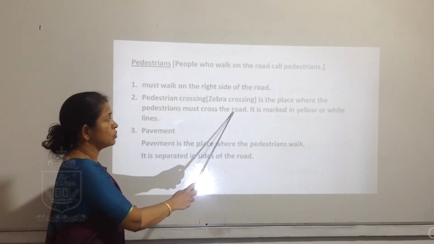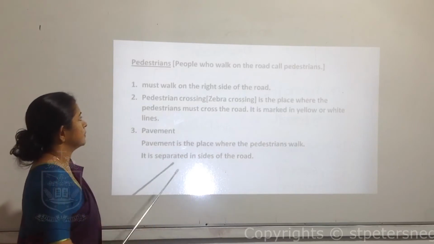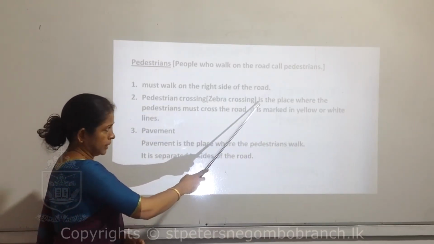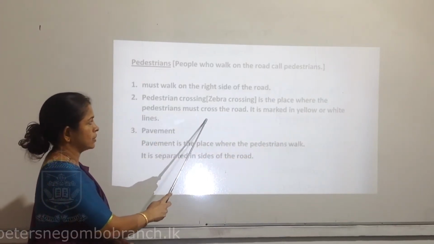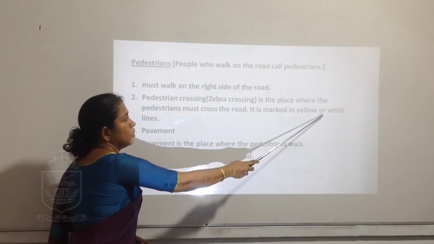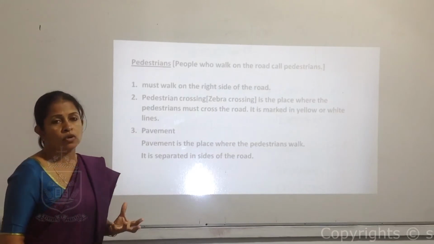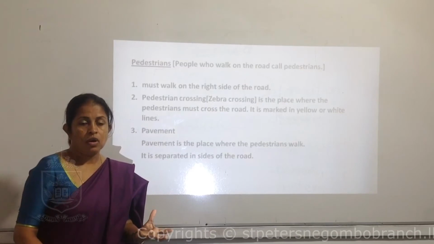Pedestrians must cross the road at the pedestrian crossing. It is the place where pedestrians must cross the road. It is marked with yellow or white lines. The zebra crossing is marked in yellow or white.